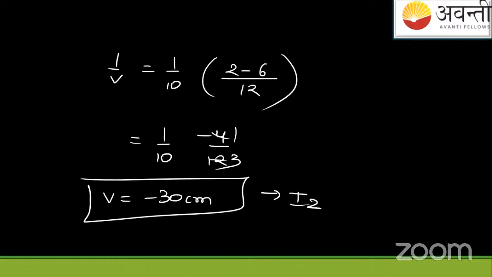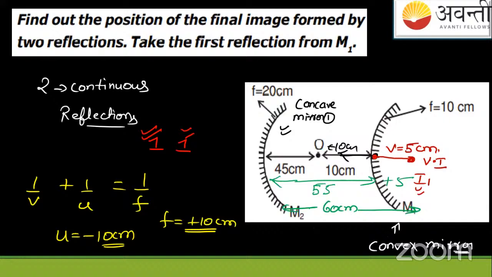So the image I2 is formed due to the concave mirror. What they were asking on this slide was to find the position of the final image formed by two reflections. We get the final image at 30 centimeters, that is minus, so it will be somewhere here. This is the final answer.